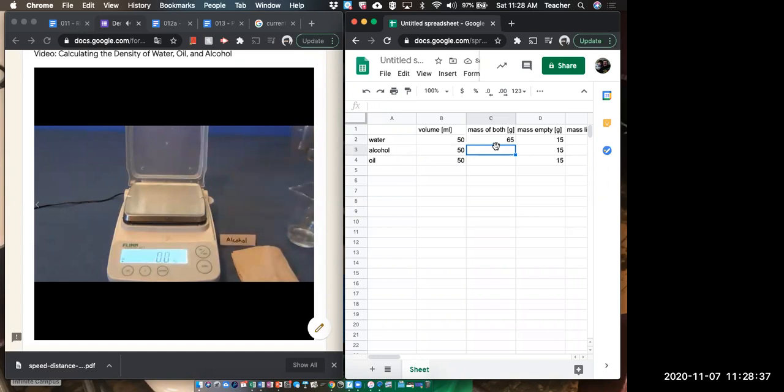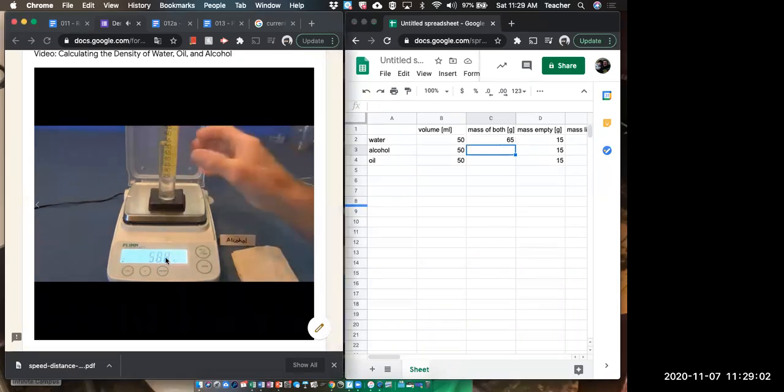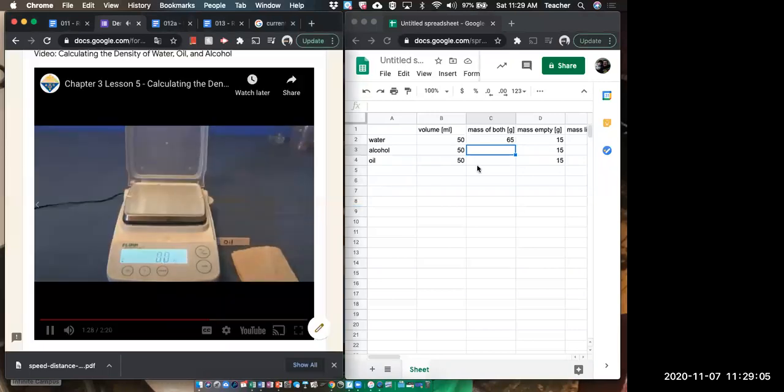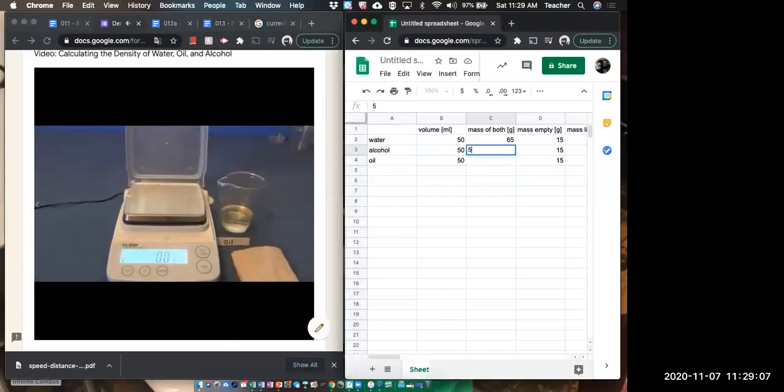Now we will repeat this trial with alcohol. 50 milliliters of alcohol is added to the graduated cylinder. Record the mass of 50 milliliters of alcohol and a graduated cylinder in your chart now. 58.8. Finally, this trial will be repeated with oil.